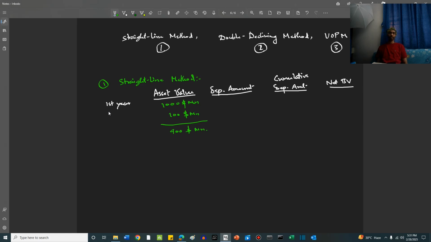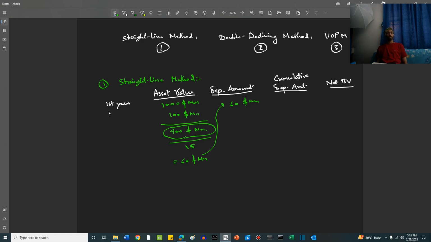Now, in the straight line method, what we do is we divide this entire amount of reduction by the number of years, which is 15. So this value comes to be 60 million. This is our depreciation amount. So we write it here: 60 million.